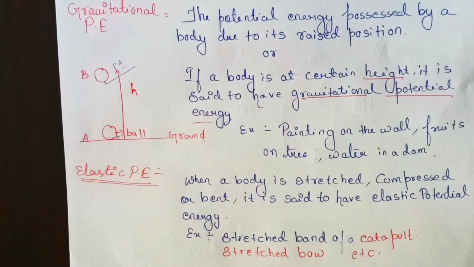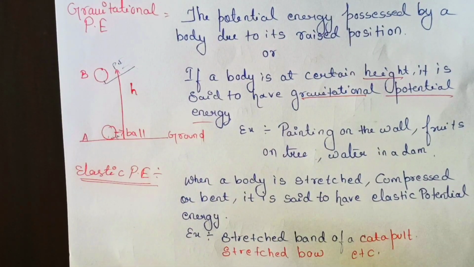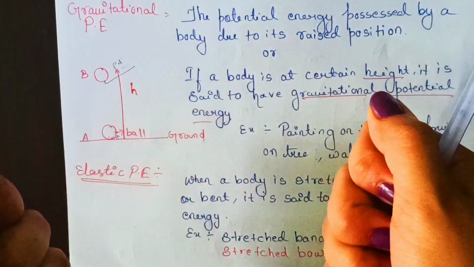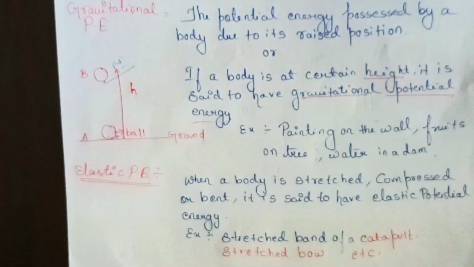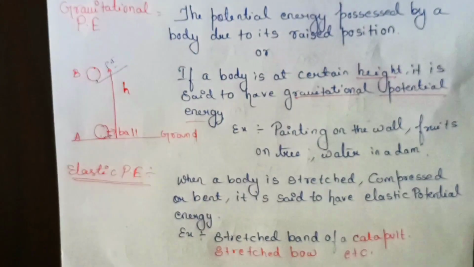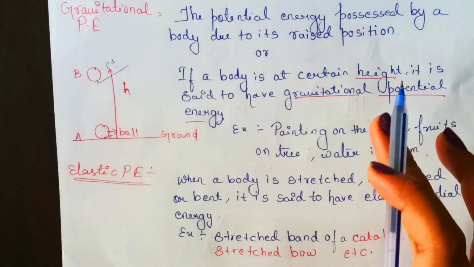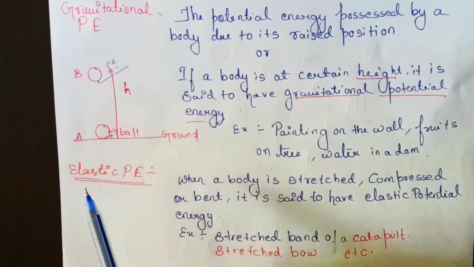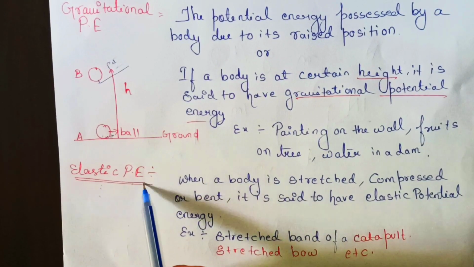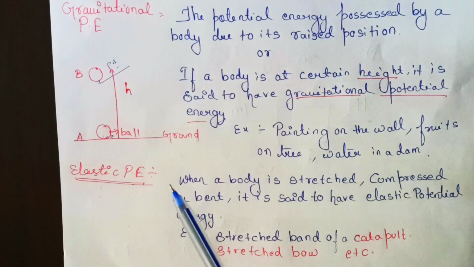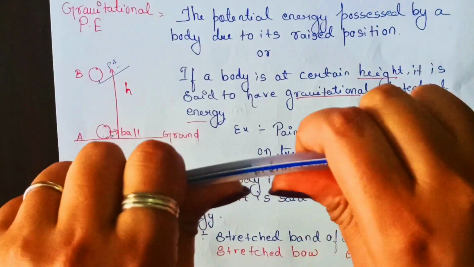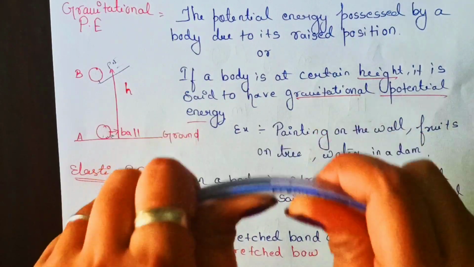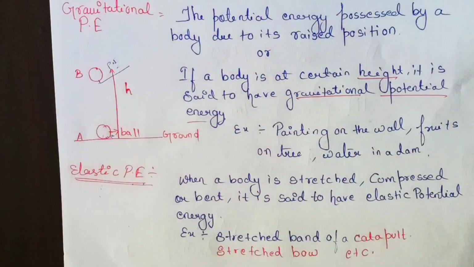Whenever we use that, we stretch its band. If we are stretching the band, that means that band will have which potential energy? Elastic potential energy. If you are compressing anything, if I bend this pen, something like this, this pen will definitely have what? Elastic potential energy.